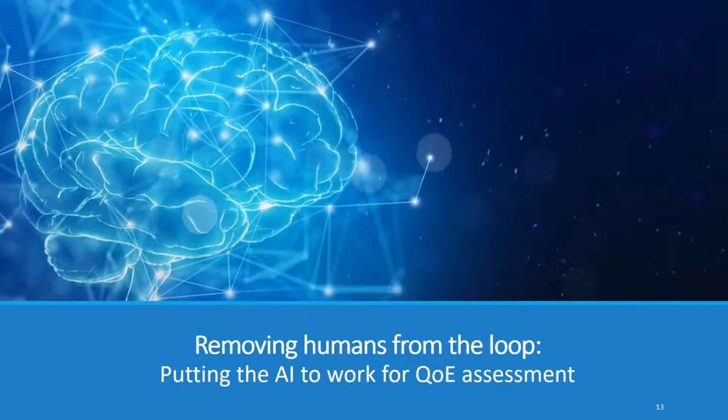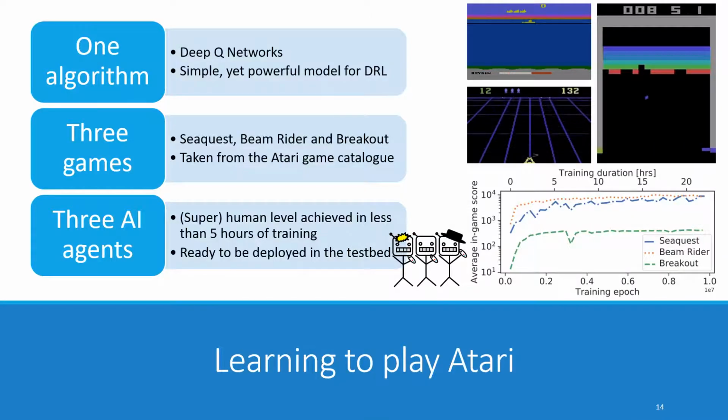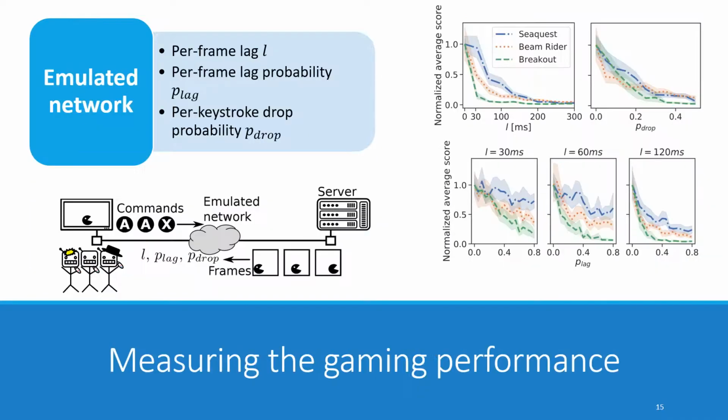To test our idea, we considered 3 Atari games and we trained 3 different AI agents using the DQN deep reinforcement learning algorithm, which exploits only the visual game frames. We were able to achieve human level performance for our agents in under 5 hours of training, and to test their response to network conditions, we plugged them in an emulated cloud gaming testbed.